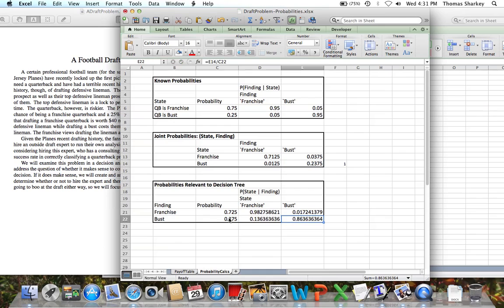And this is also going to end up equaling 1, because once we have conditioned what the finding is, the probability of being in either of the two states should sum to 1. So what we have calculated right now is the various probabilities that become important to us. We know the probabilities of each of the findings now. We know the probabilities of the states conditioned on the findings.